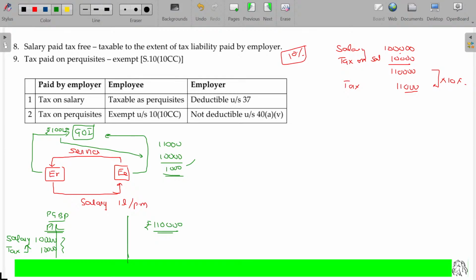What is the amount debited in the employer's account? 1,10,000. As it is an expense for him, for the employee it is going to be a receipt, income. Is that okay? The debit here is as per the PGBP provision under section 37. We'll study along with the PGBP later on. You don't need to worry about that. Now, clear? Tax-free salary is not possible. Tax paid by the employer for the salary is also part of expenses for the employer, and also part of income for the employee.